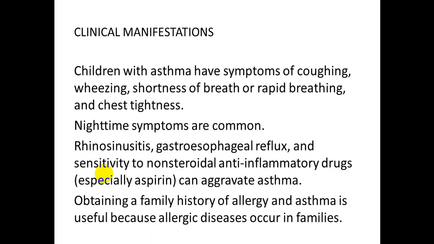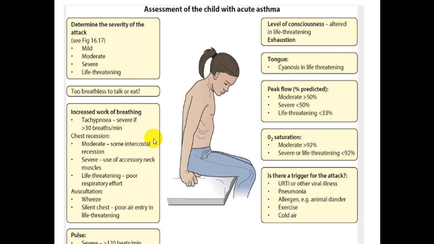Clinical presentation of asthma. Children with asthma have symptoms, mostly coughing, wheeze, shortness of breath or rapid breathing, and chest tightness. Mostly it's at night time, and this may be due to the decrease of the cortisol level in the body at night. Rhinosinusitis, gastroesophageal reflux, and sensitivity to non-steroidal anti-inflammatory drugs may trigger or aggravate asthma. We'll talk later about allergic rhinitis and GERD. Obtaining a family history of allergy and asthma is useful because allergic disorders run in the family.